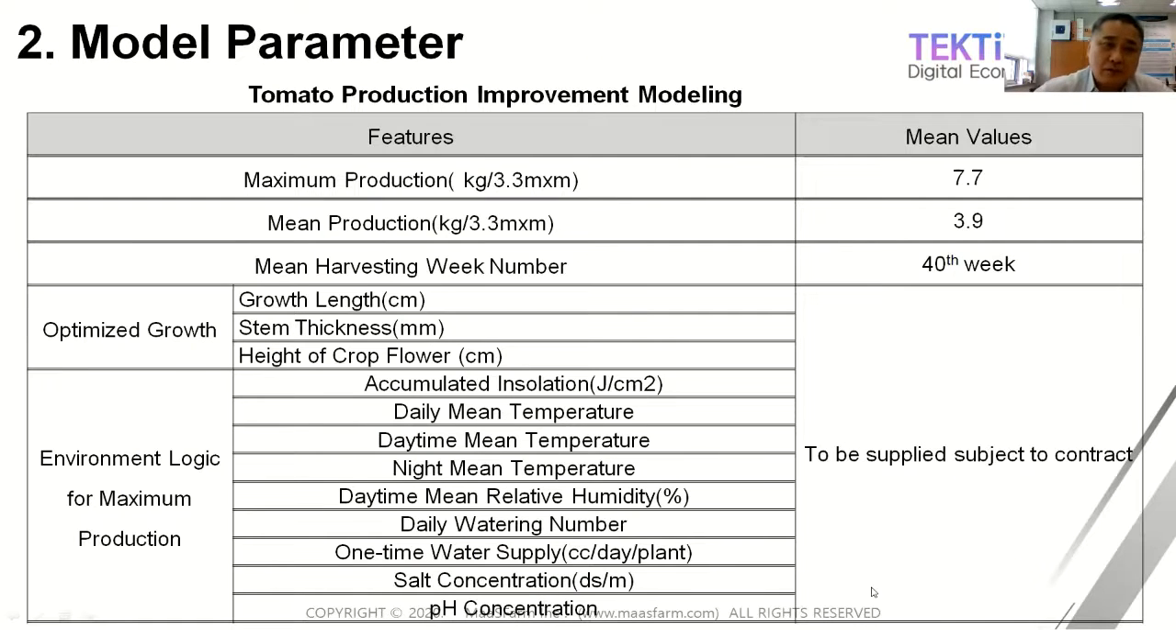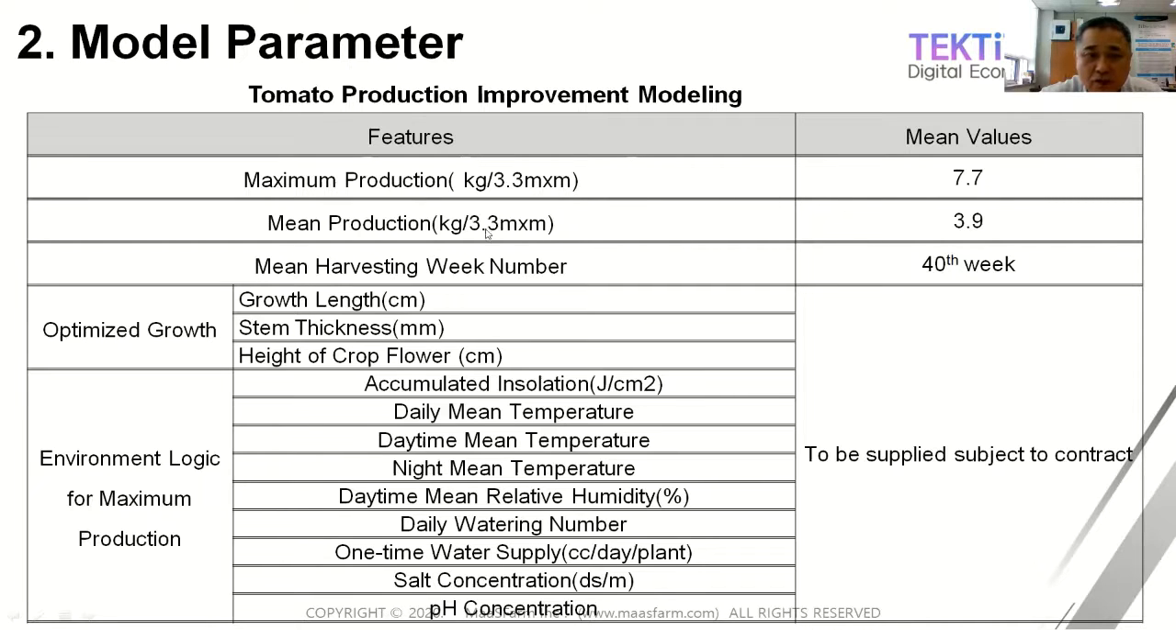And this is about our real model parameter, which is a specification for cultivation logic. So this is the real spec of cultivation logic for each crop vegetable. So this is about the tomato production model, right? This tomato production model presents maximum production, mean production, harvesting week number, and the environmental logic for maximum production. So this model presented weekly 7.7 kilograms per 3.3 square meters, right?